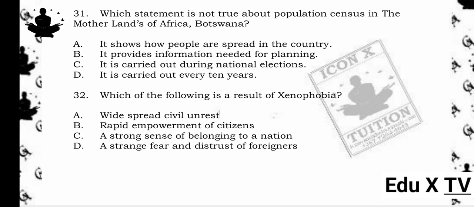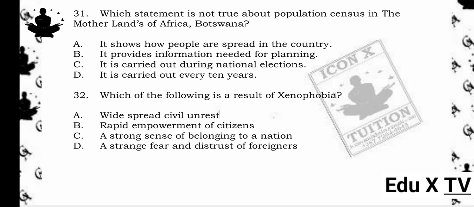31. Which statement is not true about population census in the motherlands of Africa, Botswana? A. It shows how people are spread in the country. B. It provides information needed for planning. C. It is carried out during national elections. D. It is carried out every 10 years. The answer is C. It is carried out during national elections. Reason being, population census is not linked to elections. It is conducted every 10 years to collect population data for planning and development, not voting purposes.